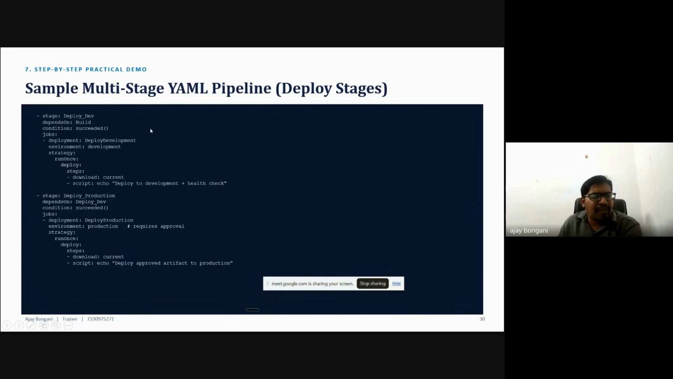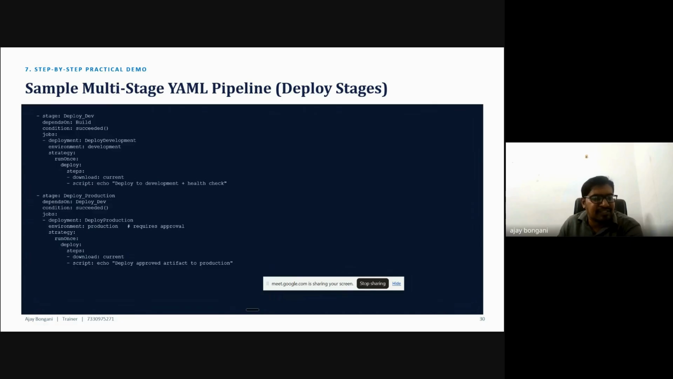This is the multi-stage deployment stage. The previous one is the build stage, and this is the deployment stage. How to write it: deploy to production. Here, once the build succeeds, only then move on to the deployment, because if the build does not succeed, we cannot move to deployment. For that, I mentioned the attribute dependsOn deploy dev. What is the stage name? Deploy dev. So once this succeeds, because the build succeeded, only then can you deploy your application. If the build is not successful, we cannot deploy our application. That's why I maintain it like this.